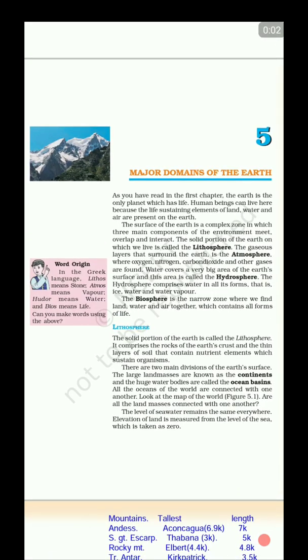Hello, guys. Welcome back for the fifth chapter of NCERT Class 6th Geography. Major domains of the Earth. So there are four major domains: lithosphere, atmosphere, hydrosphere, and the biosphere.